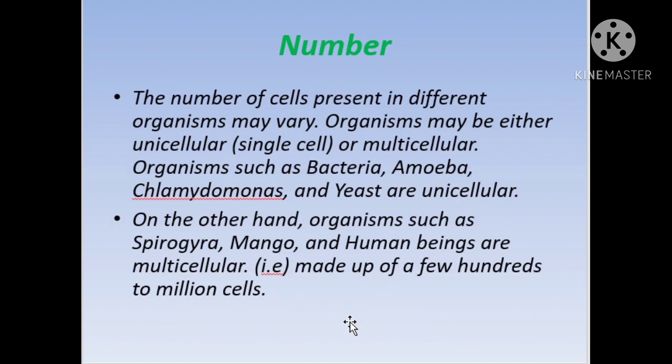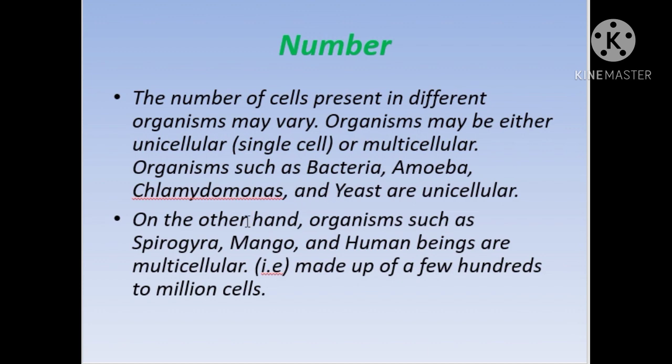And now we'll come to the number of cells. The number of cells present in different organisms may vary. They may be unicellular or multicellular. What is uni? It's single. And what is multi? Many cells. The cells may be unicellular, a single cell, or multicellular. And some examples are given here.